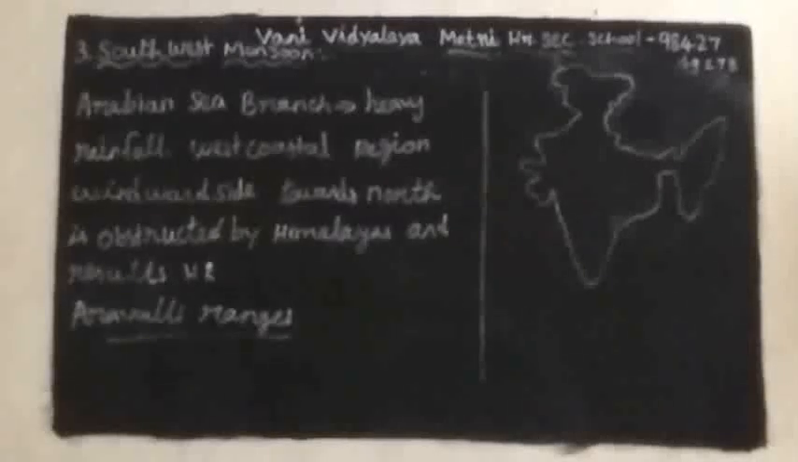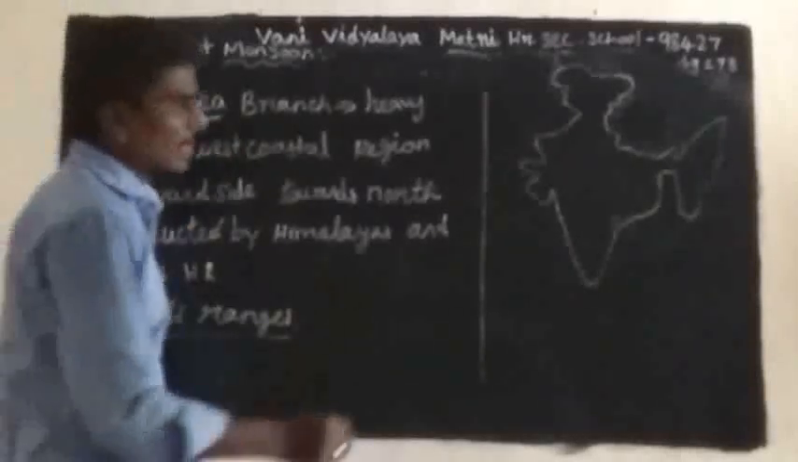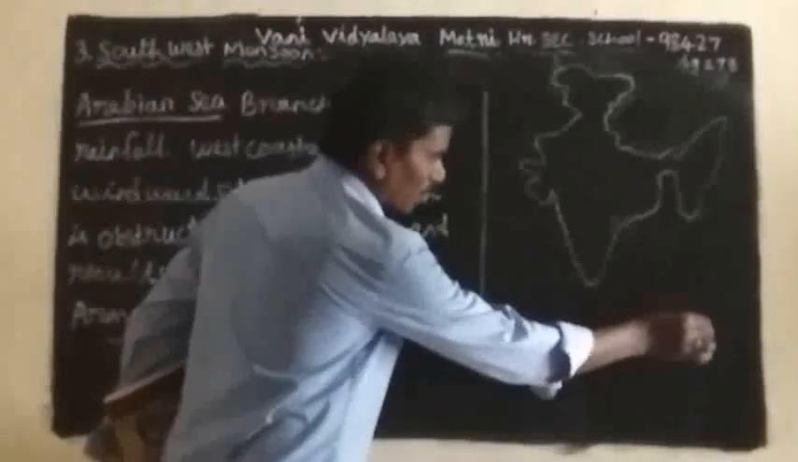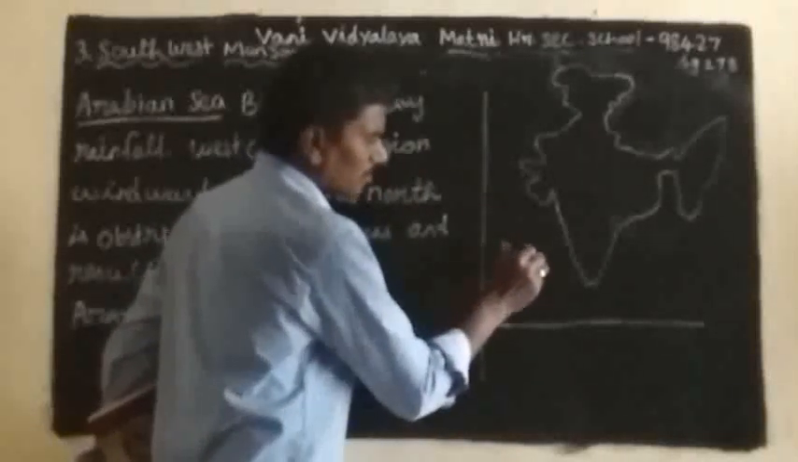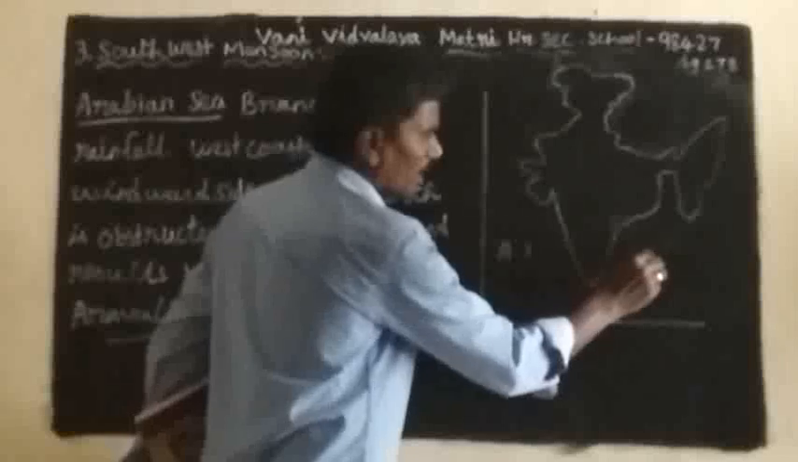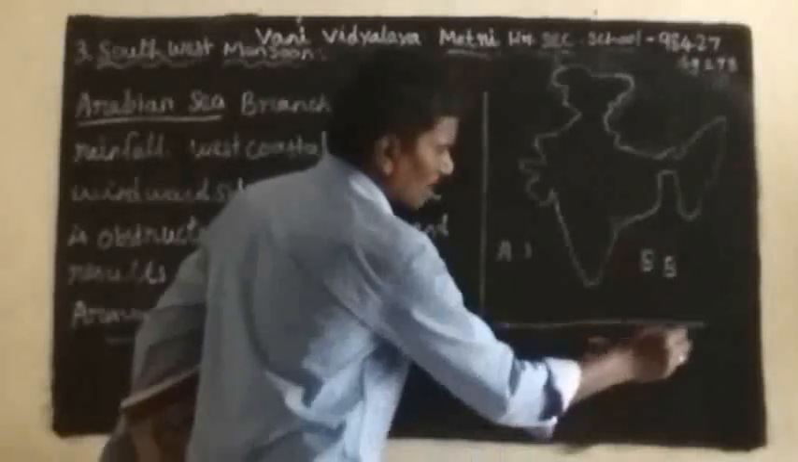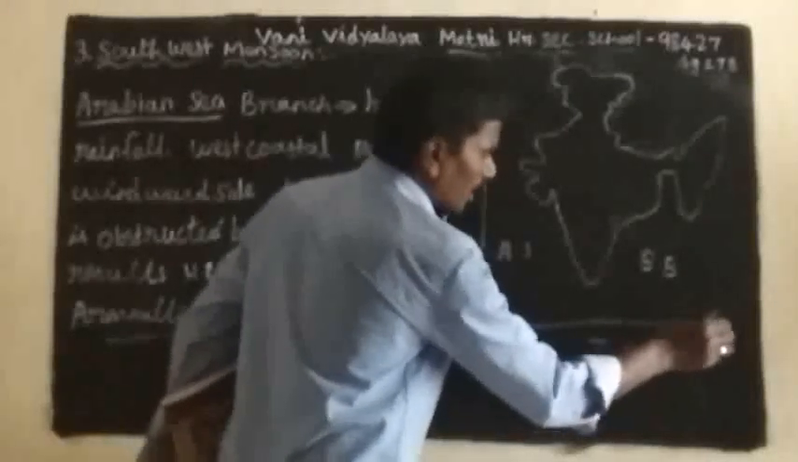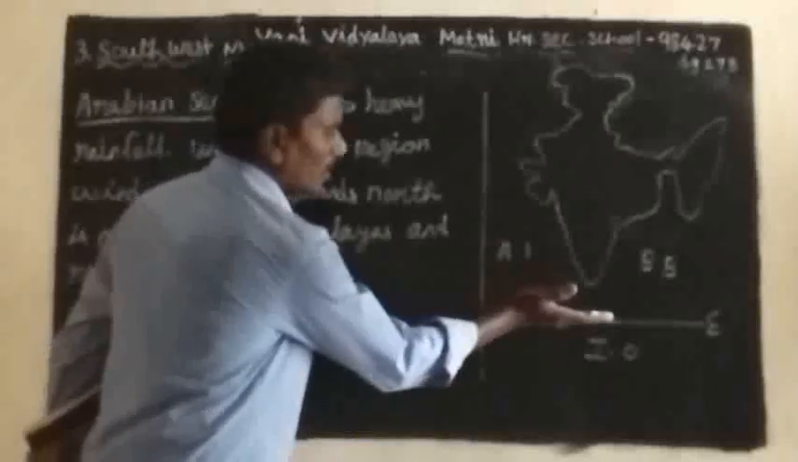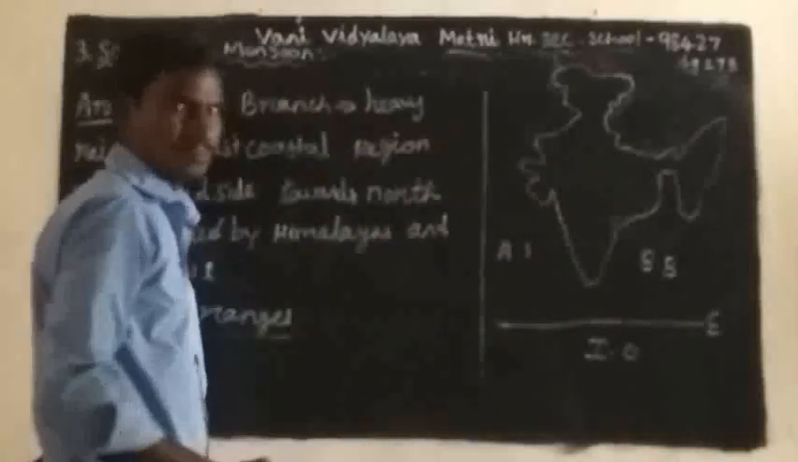The next topic, the Arabian Sea branches. Found in the equatorial areas. The Bay of Bengal branches, Indian Ocean, equatorial areas. India is found above, on the north side.